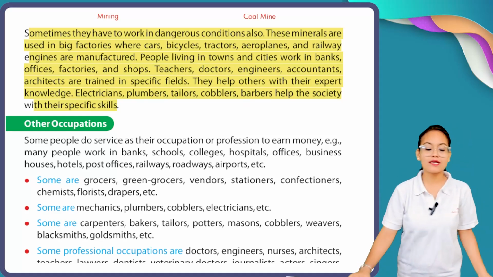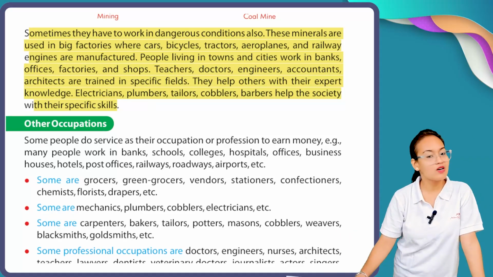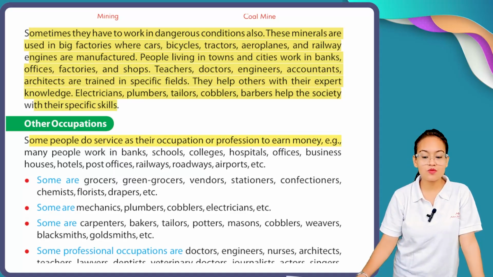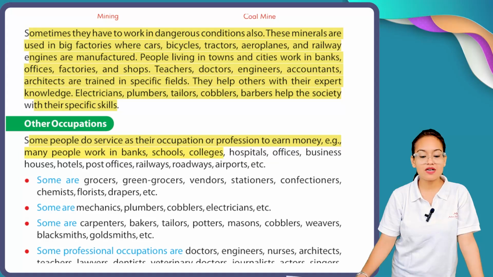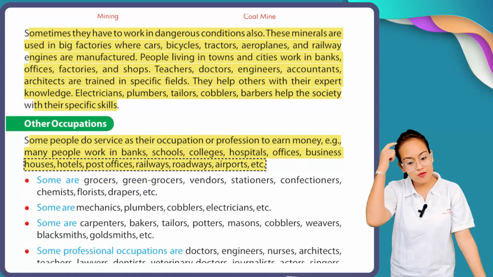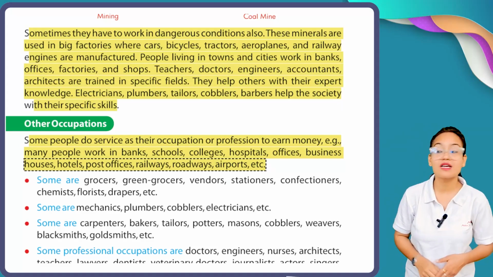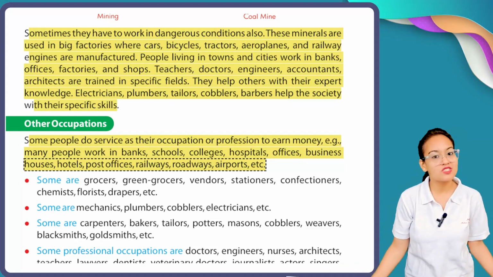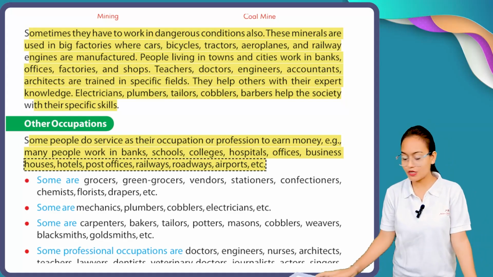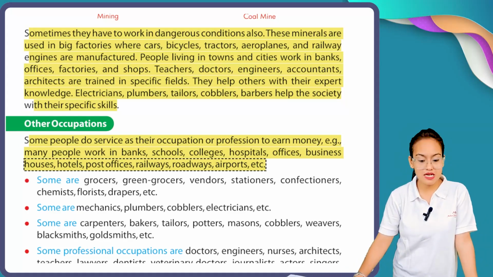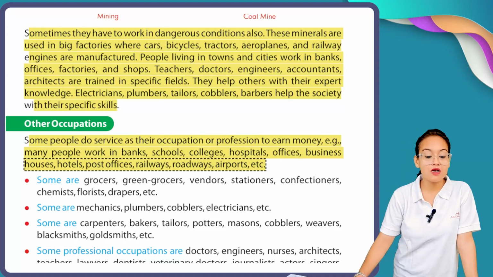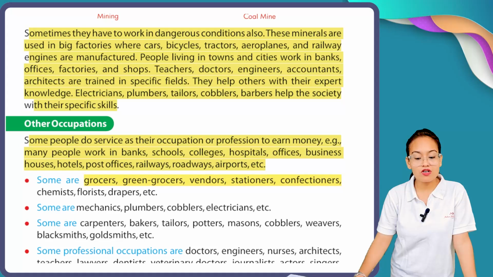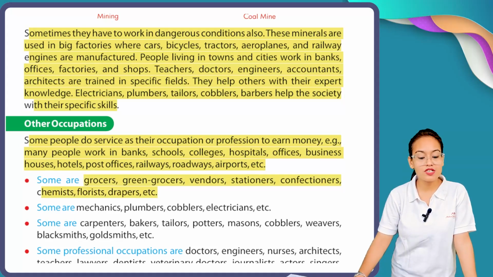Now, we have some other occupations also. Some people do service as their occupation or profession to earn money. For example, many people work in banks, schools, colleges, hospitals, business houses, hotels, post offices, railways, roads, airports, etc. Some prefer the teaching profession, some work in business houses, hotels. For example, you can see here some are grocers. Some people prefer the grocer profession, like greengrocers, vendors, stationers, confectioners, chemists, florists, drapers, etc.